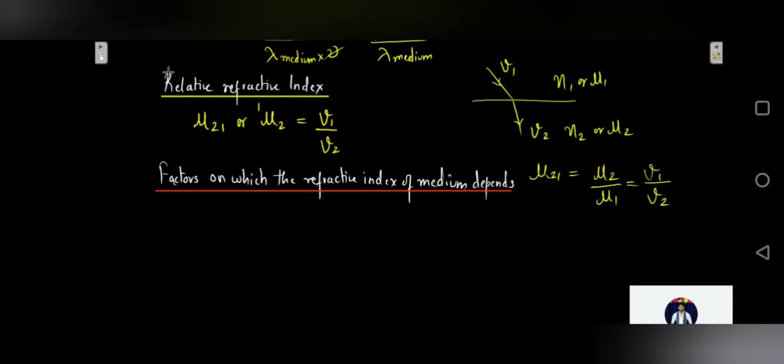Now let us see different factors on which the refractive index of a medium depends. So the first factor is the nature of the medium, whether it is an optically denser medium or optically rarer medium. Next, it is dependent upon the wavelength of the light used.